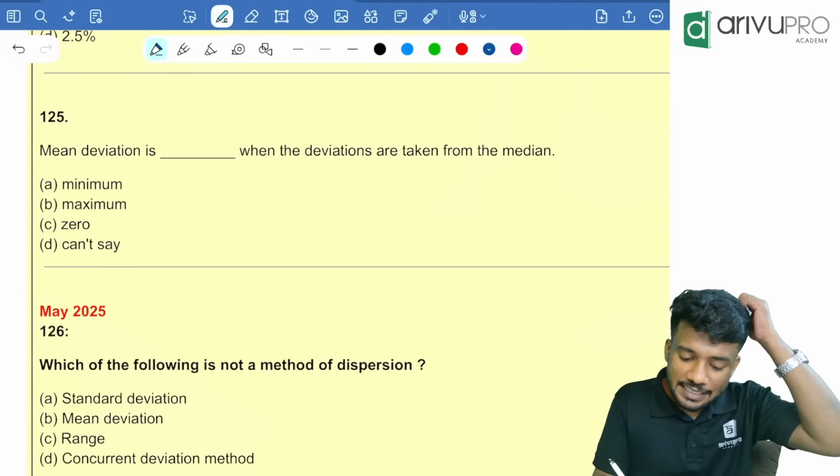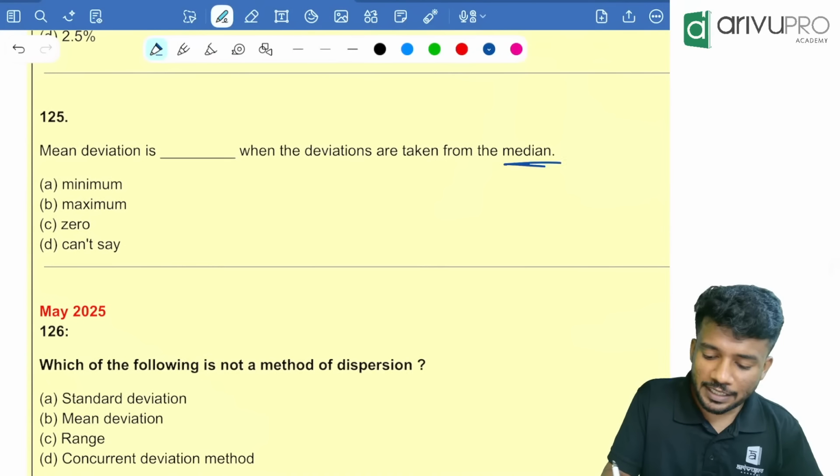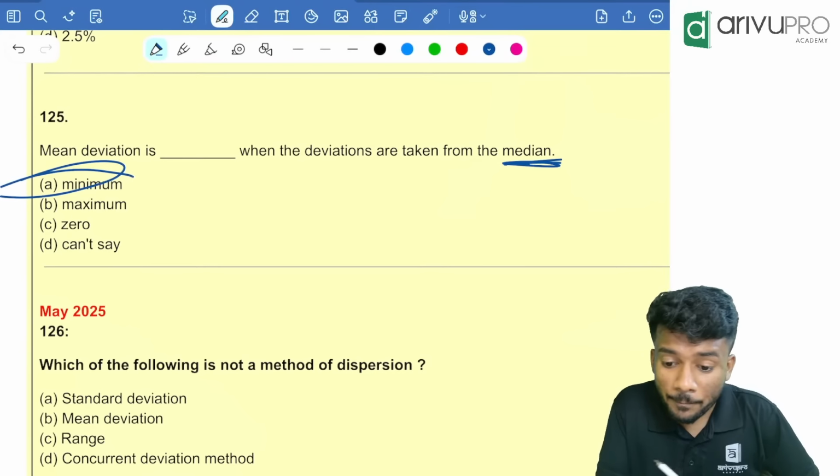Mean deviation is dash when the deviations are taken from median. We already solved the question. Answer is what? The minimum.